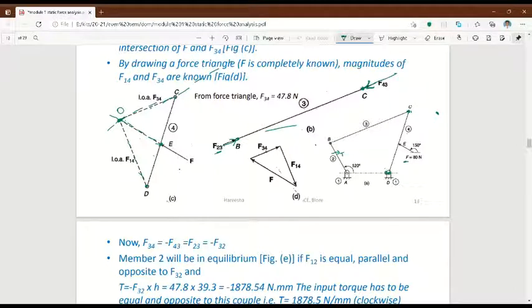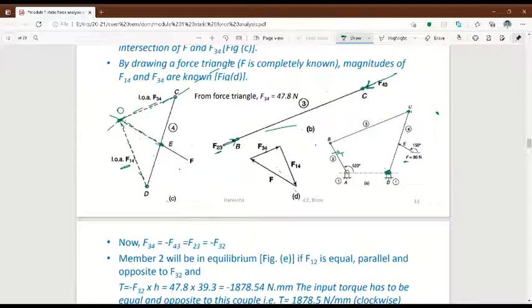Okay, and that will be the direction of force on point D. On D, what force will be there? Force F14 will be there because the previous link is 1, the fixed link, and the next link is 4. So on point D, F14 will be there and this is the direction, the line of action. Now I got the line of action for F14. Right.